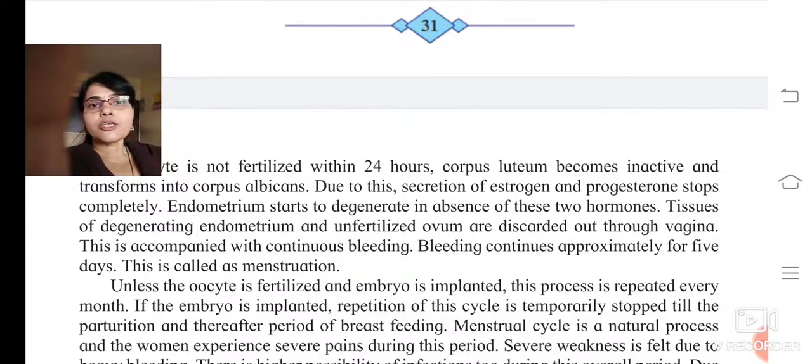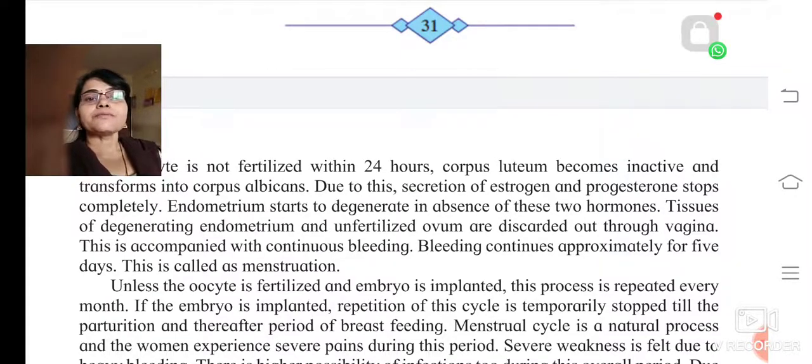Because fertilization has not taken place, this secretion will stop completely. The secretion of which ones? Estrogen and progesterone. Now, the endometrium starts to degenerate in the absence of these two hormones. So the endometrium which had been formed will start degenerating now.